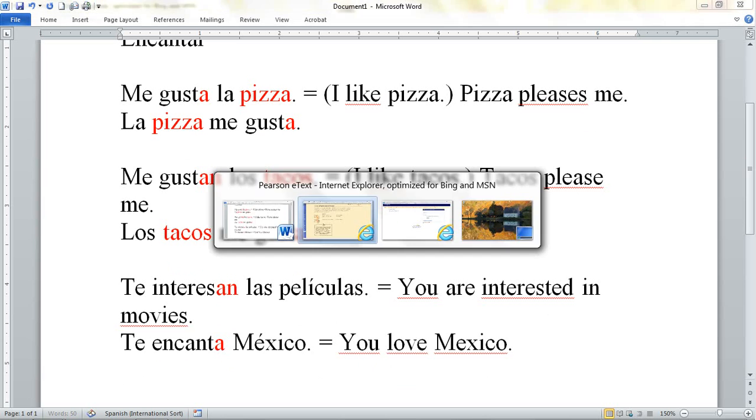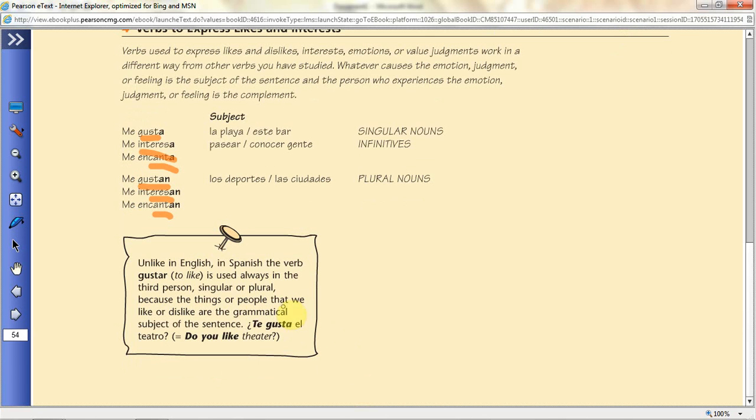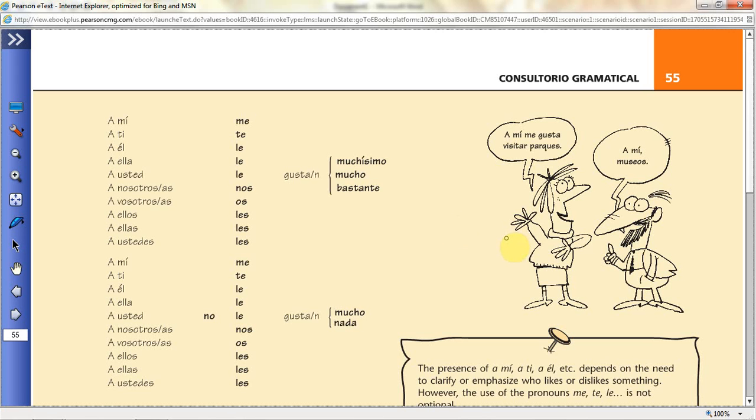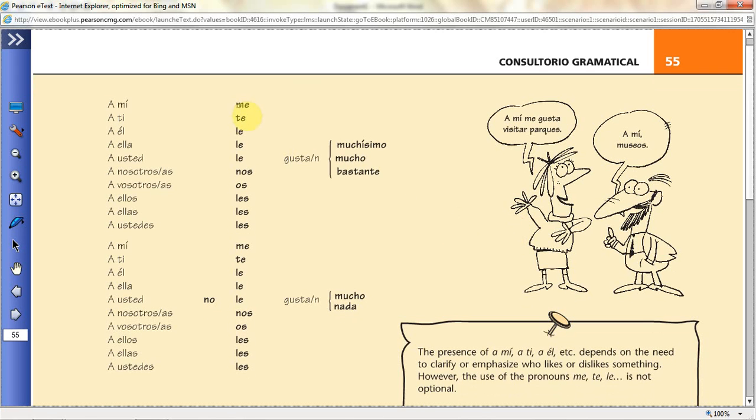Okay. So there are a few more things on the next page. So, I did me and te with you. For él, ella, usted, you can have le. Nos, os, ellos, ellas, ustedes, les.